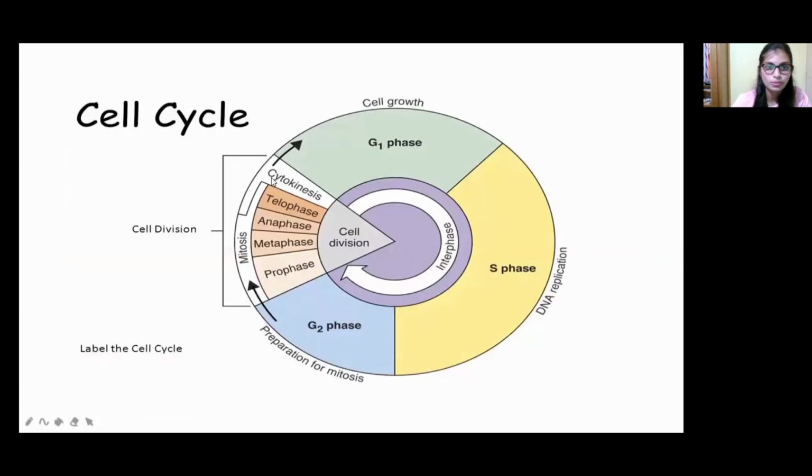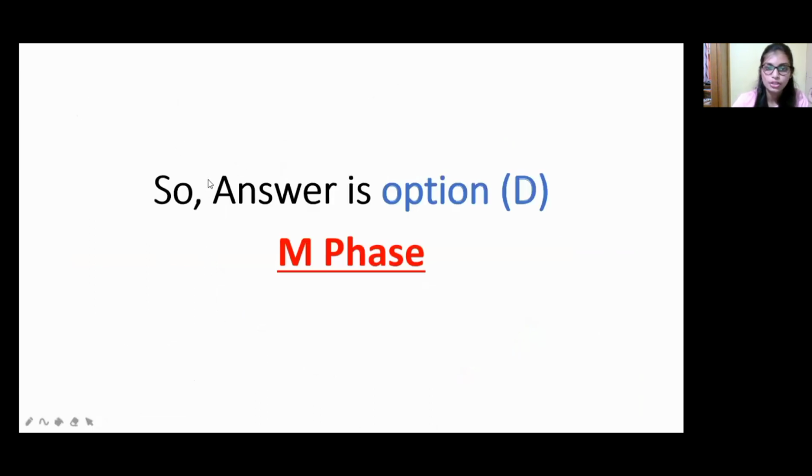Okay, so see here, this is the overall cell cycle. G1 phase, that is the cell growth phase. So after that, that is S phase, nothing but the DNA replication phase. Okay, so then after the DNA replication phase, it has to be prepared for mitosis, right? So that's why that is G2 phase. So after that, cell division has to take place. So that phase is called the mitosis phase. Okay, so according to this, which is the answer? M phase, right? So in the mitotic phase only, the cytokinesis and also all the phases will appear.